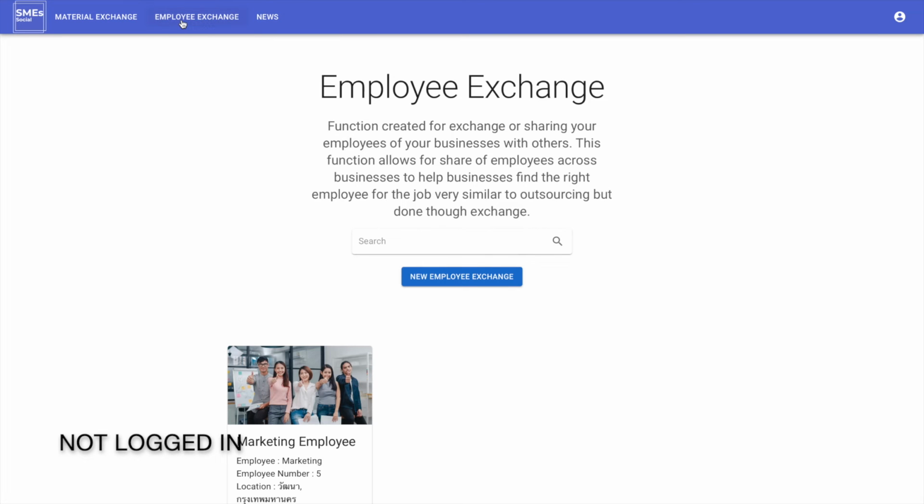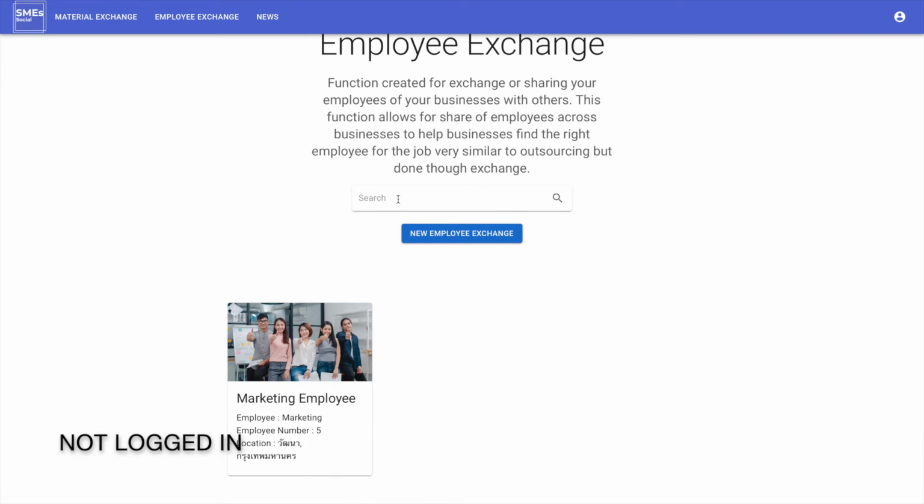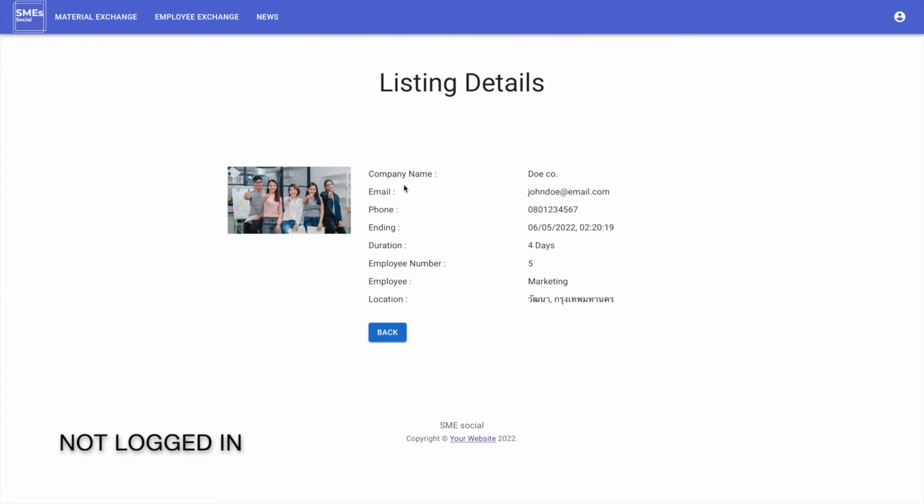For the employee exchange, it has the same structure as the material exchange. You will have the same search feature. And this is my example post. Here it also tells the company name, email, phone, and the ending date. It also gives the duration for how long you can borrow the employee, and the number of employees and their details.